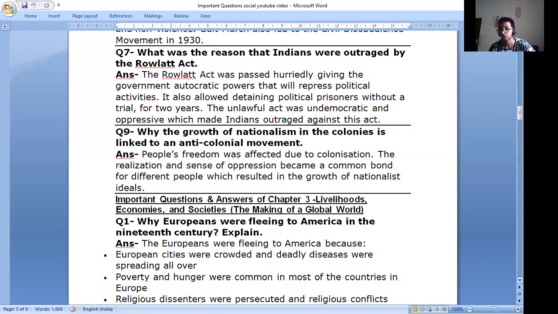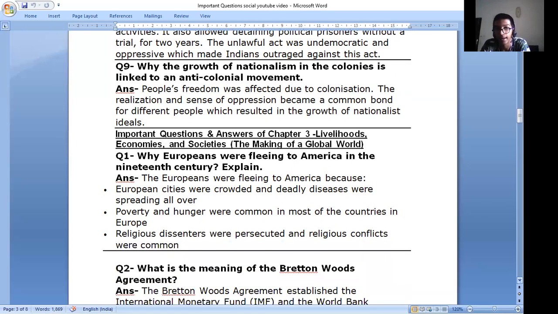Important questions and answers of chapter 3, Livelihoods, Economies and Societies: The Making of a Global World. Okay guys, let's push and complete this. Question number 1. Why were Europeans fleeing to America in the 19th century? Explain. Let me repeat the question, guys. Why were Europeans fleeing to America in the 19th century? Explain.